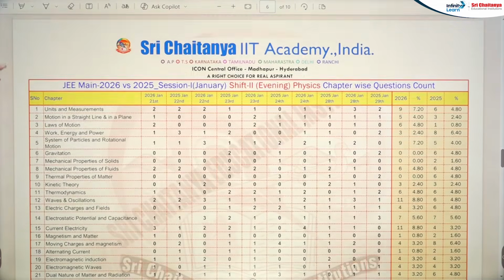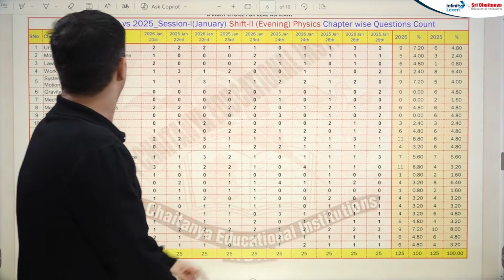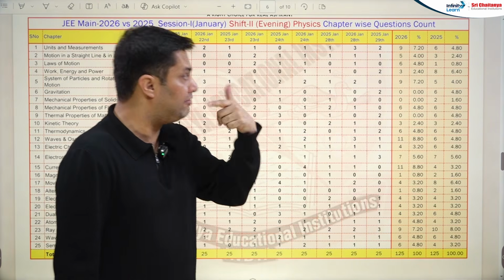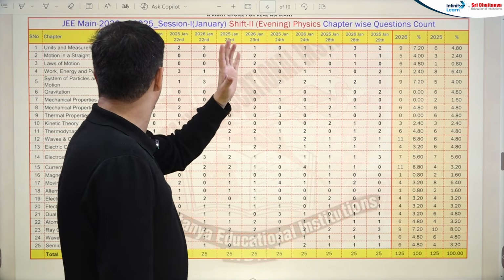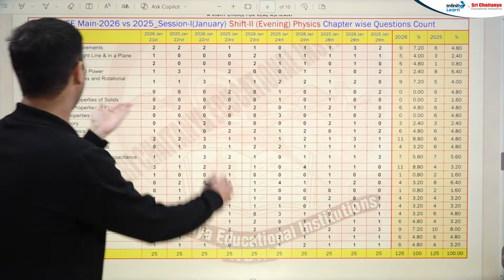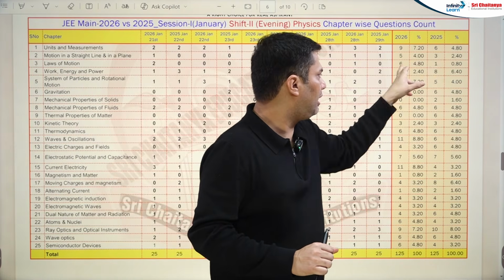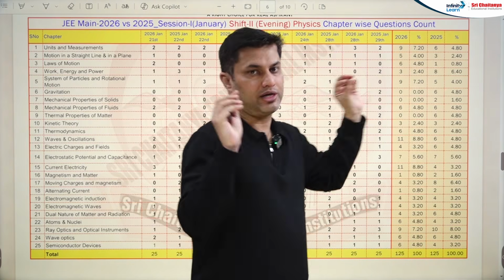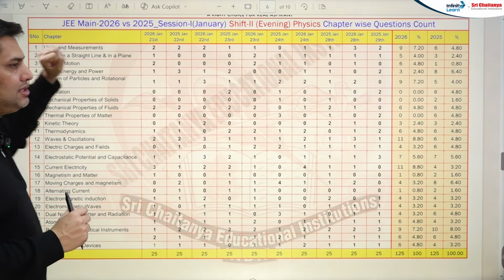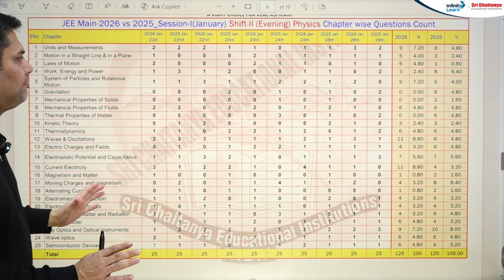So the evening shift, if we talk about physics, yes, a remarkable change again in unit and measurement. Unit and measurement has been increased this year in the evening shift. 5 and 3 for motion in a straight line and in a plane, like kinematics, the weightage has been increased, and laws of motion, a very remarkable change. Last year 1 question and this year evening shift 6 questions. So again a very remarkable change in kinematics, laws of motion and unit and dimension. That means these 3 chapters have been heavily asked in your evening shift this year.